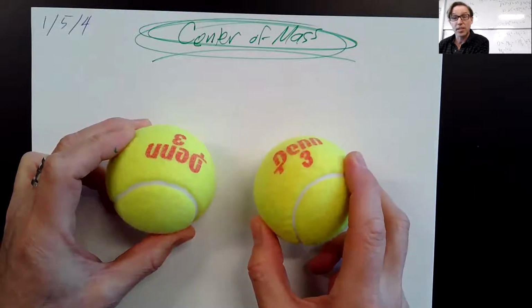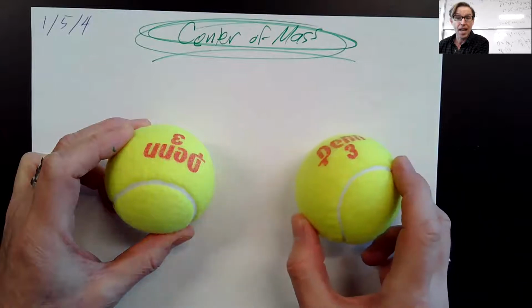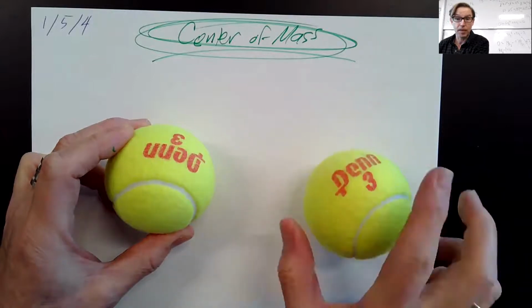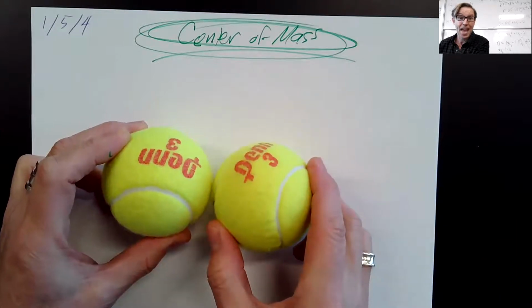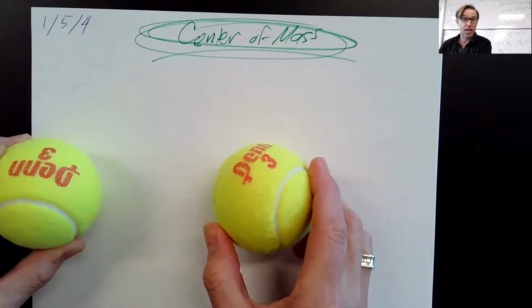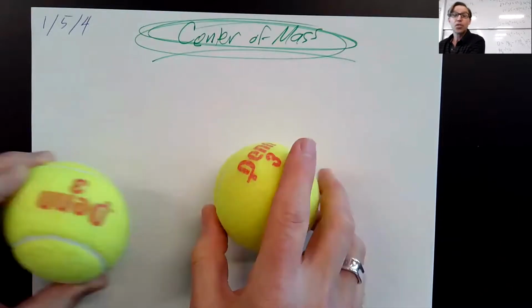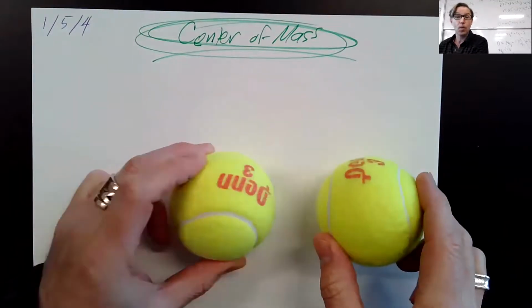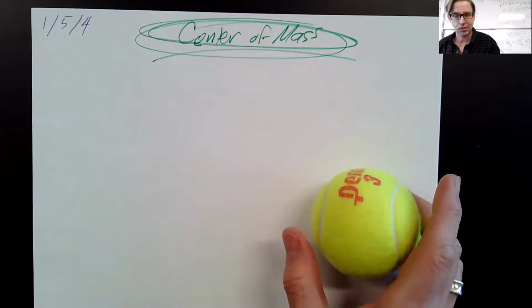Do you see that the center of mass is moving? In fact, the center of mass is moving at half the speed that this one is moving. And then they hit, and then the center of mass is moving to the right. Stay halfway between them. So the center of mass will move at a constant speed. Isn't that interesting?